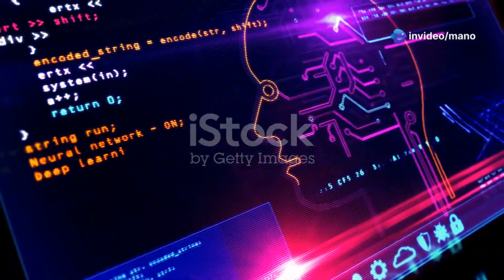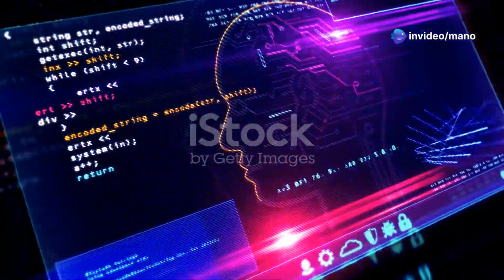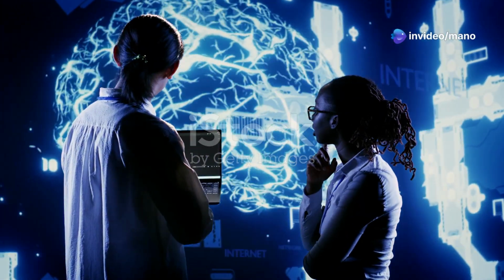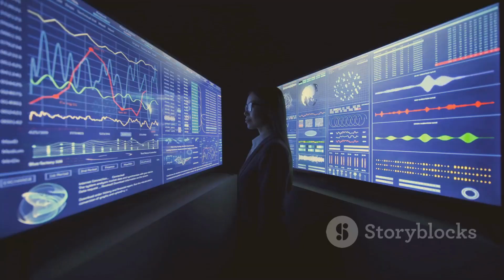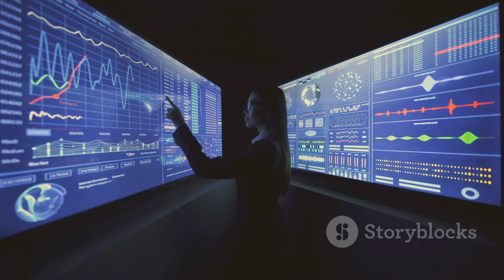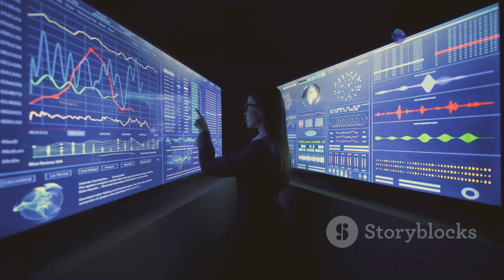Section 5. Different ways machines learn. Within the realm of machine learning, there are various approaches to training algorithms, each with its strengths and weaknesses. These approaches determine how the algorithm learns from data and makes predictions.